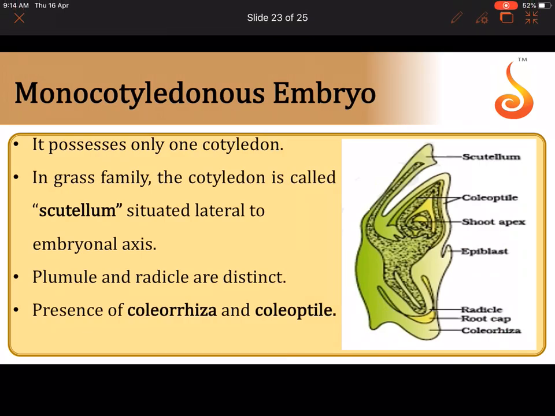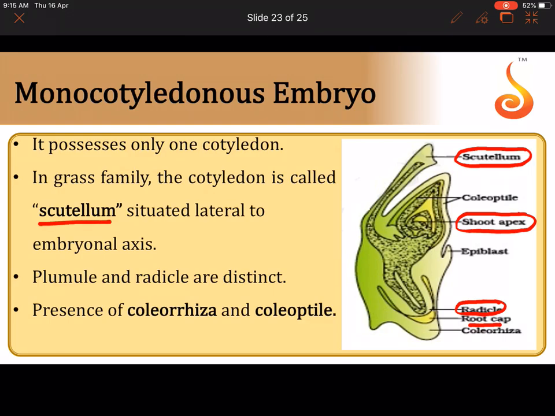In a monocot embryo, there is only one cotyledon. See, this is the embryo. It has the same structure. It also develops inside the ovule at the micropylar end only. It also has a shoot apex, that is the plumule, and then it has a radicle covered with a root cap. But notice that there is only one cotyledon, whereas in dicot we saw there were two cotyledons.